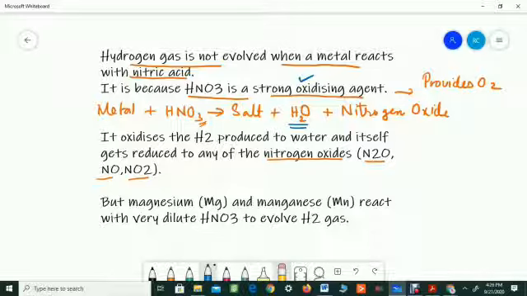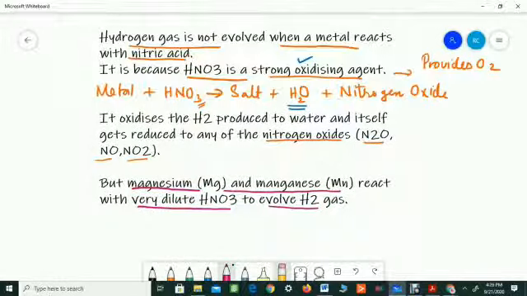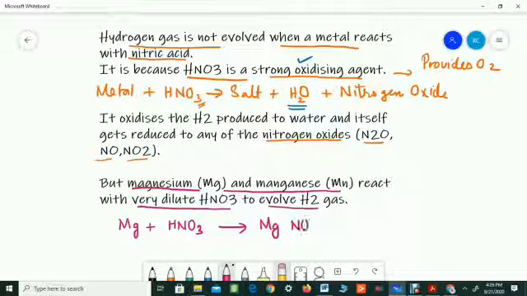Now, but magnesium and manganese have a very different nature. They will react with very dilute HNO3 and evolve hydrogen gas. If I am writing the equation, the reaction can be magnesium plus HNO3, and this is very dilute HNO3, and the product will be magnesium nitrate, Mg(NO3)2. Magnesium valency is 2, which you write on the nitrate side. Nitrate valency is 1, and it will liberate hydrogen gas.